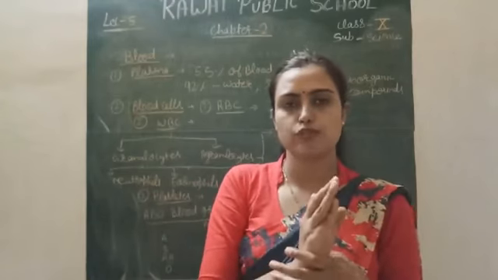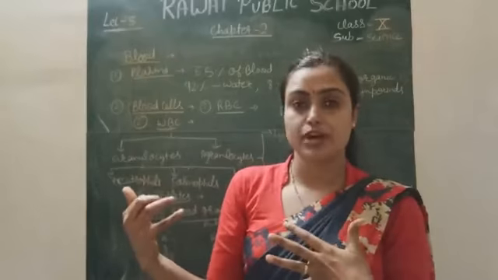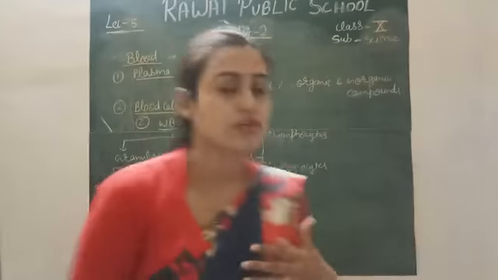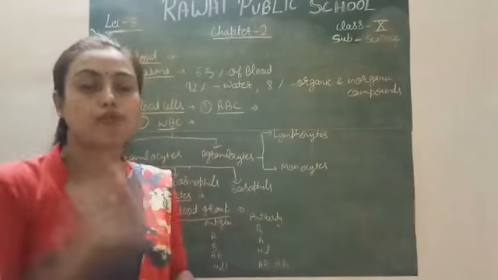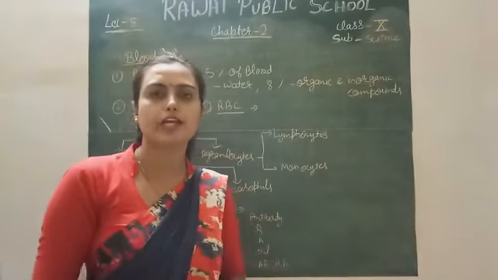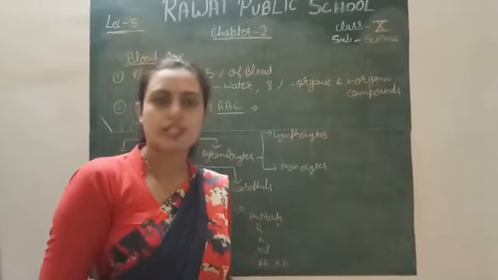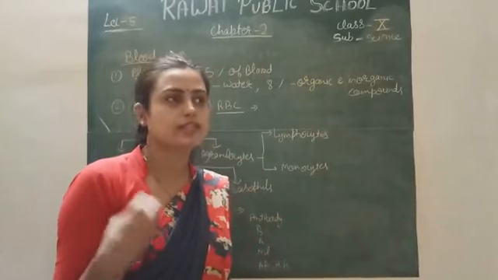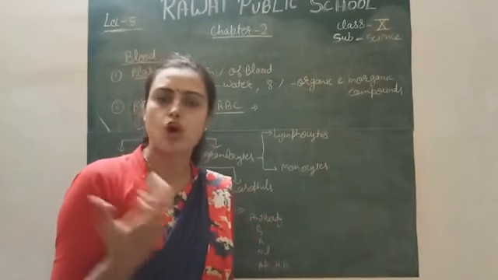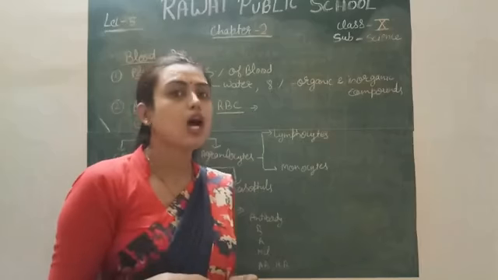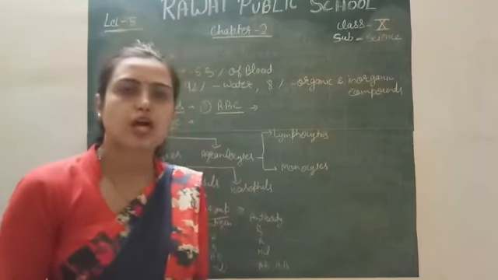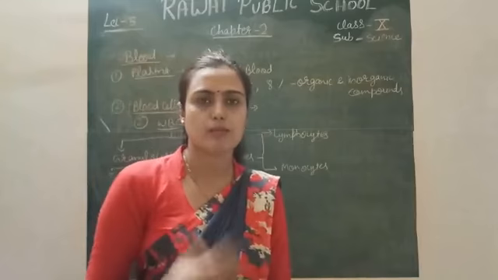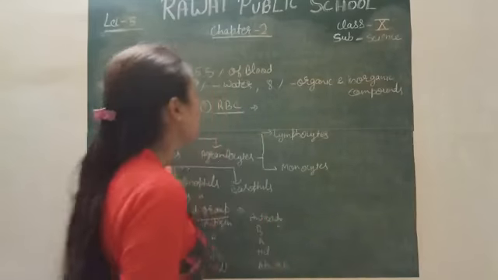55% of the composition of the blood is plasma, and out of this 55%, 92% is water, which means the plasma is made up of 92% water and 8% organic and inorganic compounds. These organic and inorganic compounds generally consist of various proteins, the blood clotting proteins and various blood clotting factors, some ions, and vitamins. All these substances are present in our plasma. The main function of the plasma is that it helps in transportation, provides transportation to your body, simply, right?